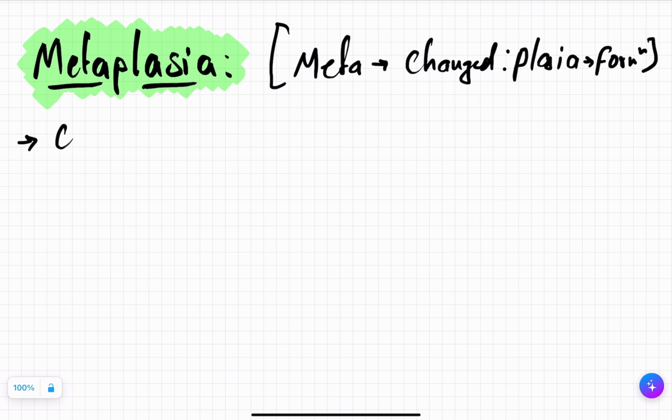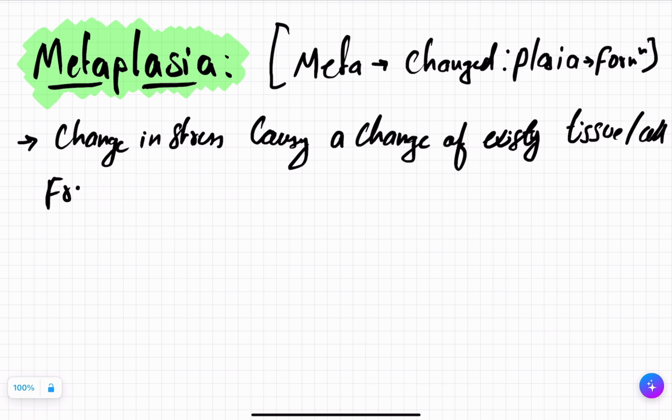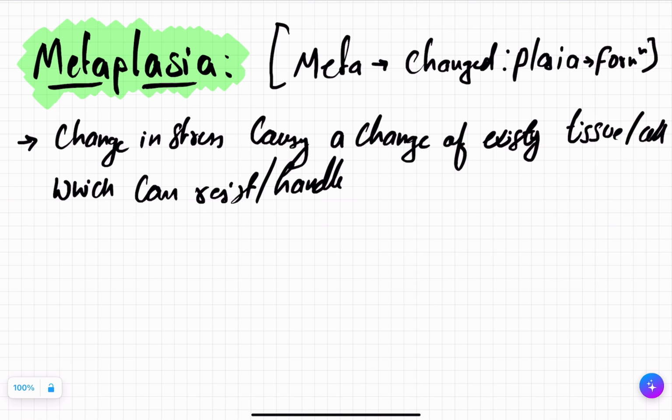This is a change in stress causing a change of existing tissue or cell to a tissue or cell which can resist or handle stress.